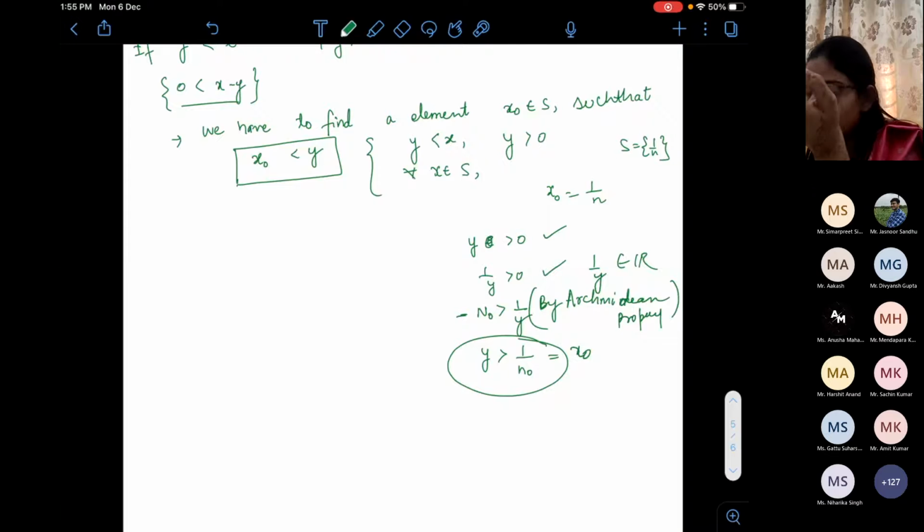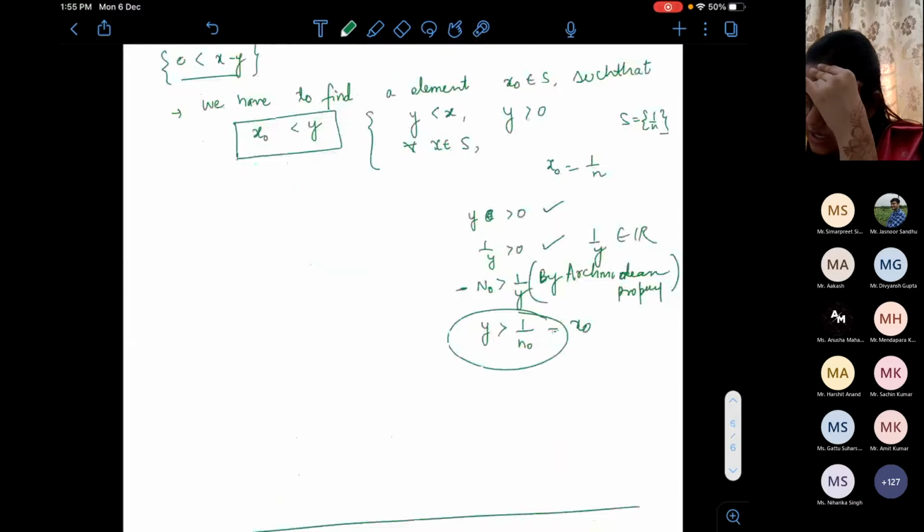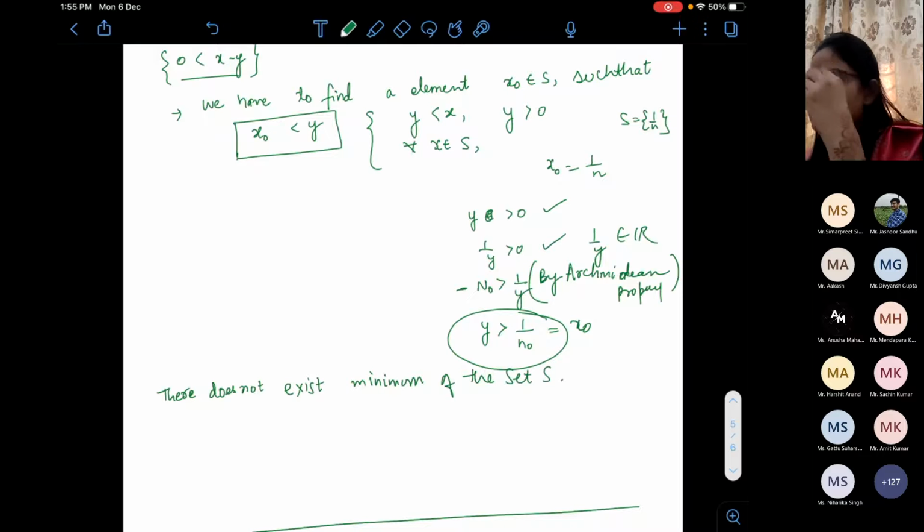Similarly, you can check there does not exist a minimum of the set S. Suppose there exists a minimum, then the minimum belongs to the set.